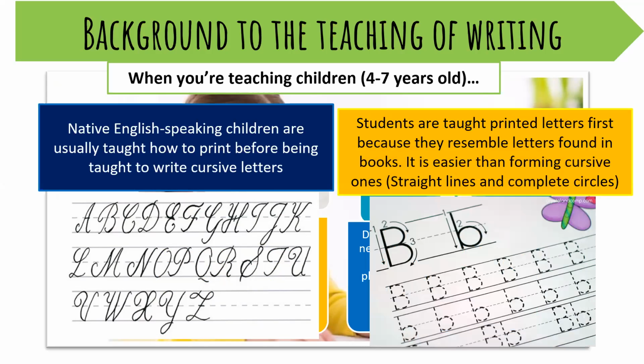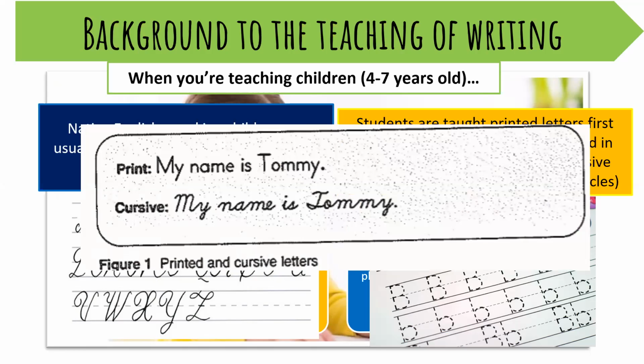And students are taught printed letters first because they resemble letters found in books. It is easier than forming cursive ones, with straight lines and complete circles. So basically, the print letters is this one. For example, my name is Tommy. As you can see, we have straight lines. We commonly use this to write. The cursive is the one below. My name is Tommy. With the cursive letter, we have the smooth movement of the hand. Sometimes it could be very complicated for children. I know that before, they used cursive letters to write letters and documents. Nowadays, we use the printed ones.